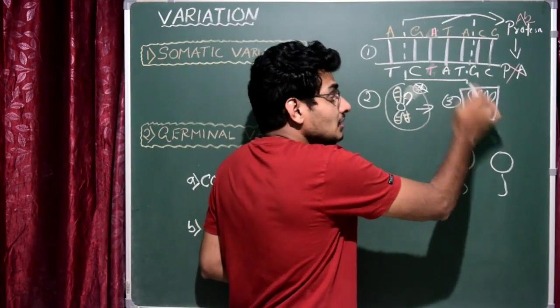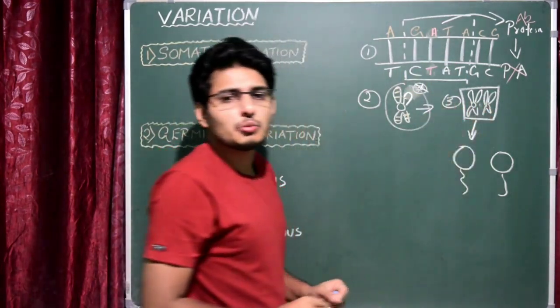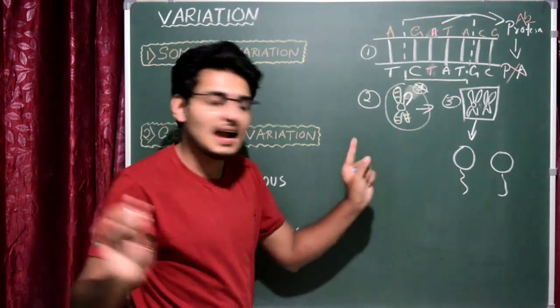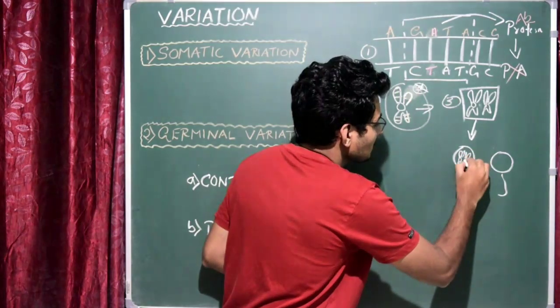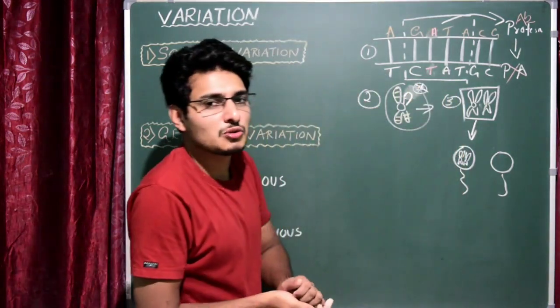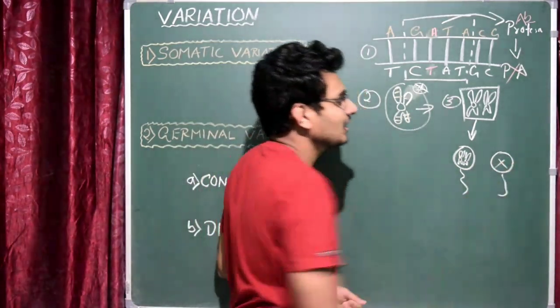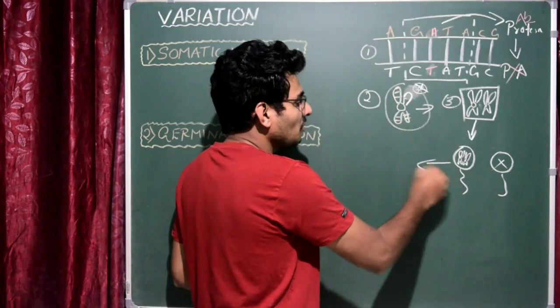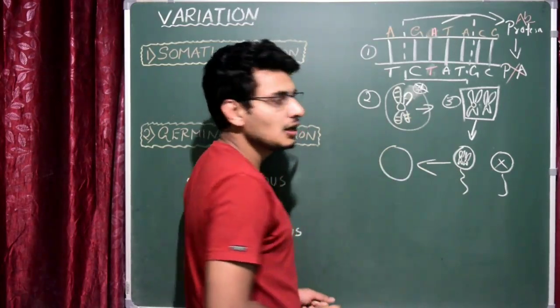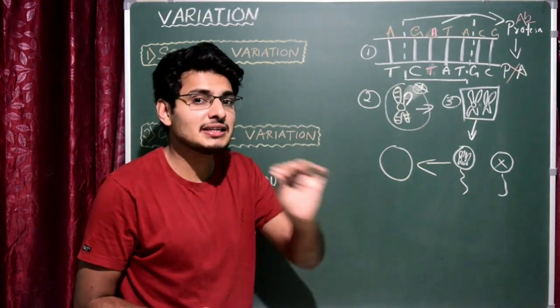But sometimes because of certain factors, these 2 homologous chromosomes fail to separate, and as a result, both the homologous chromosomes now enter into one sperm. Here, this sperm will not get that homologous chromosome. And suppose this sperm fertilizes a normal ovum, which contains 23 chromosomes.